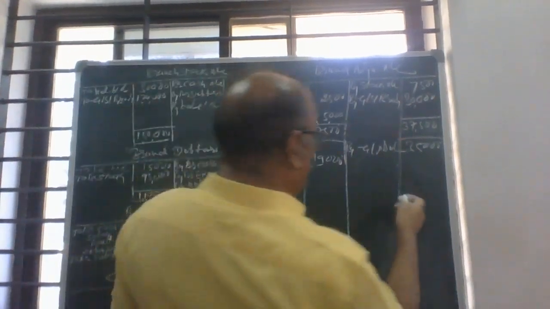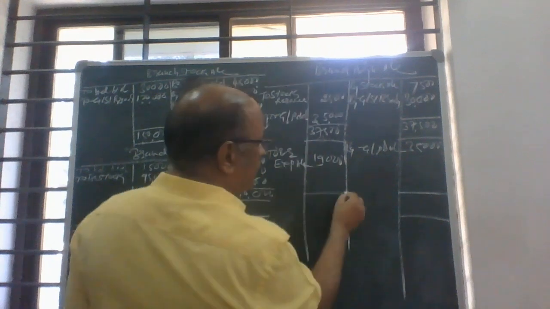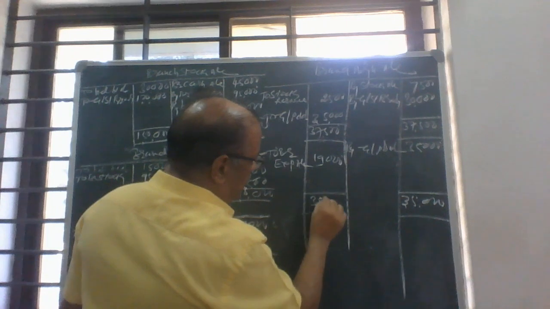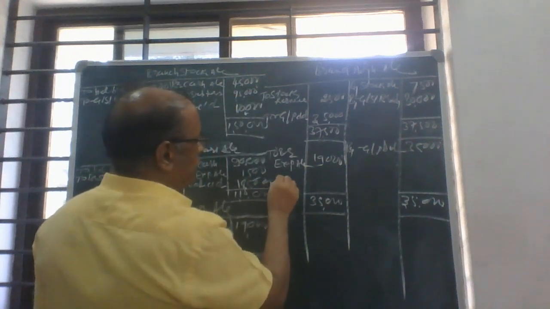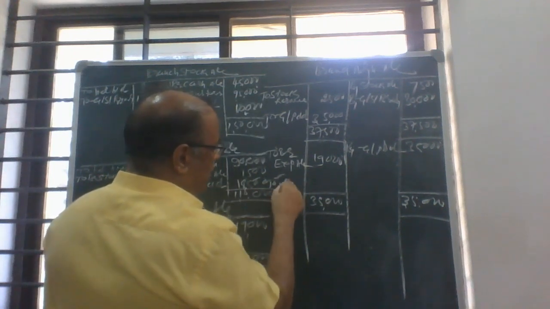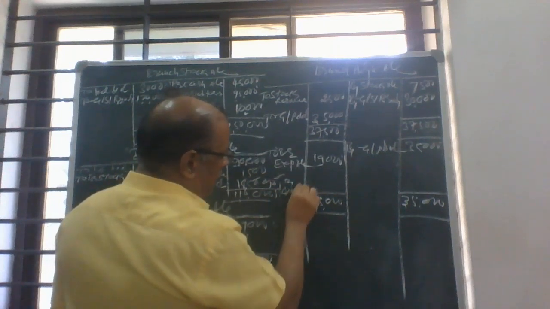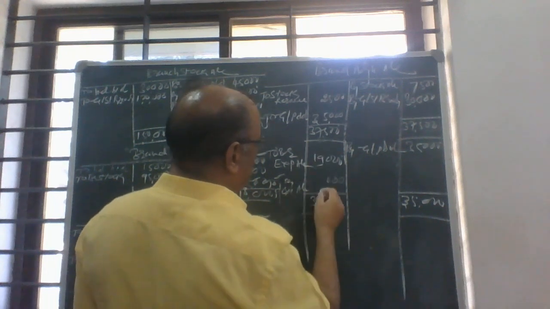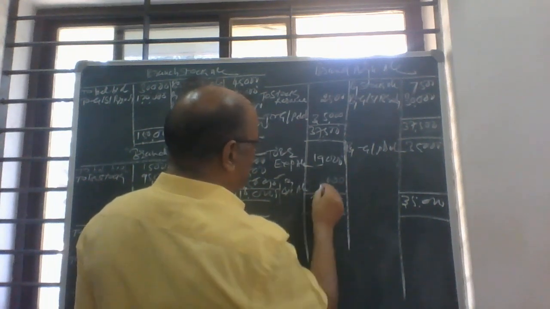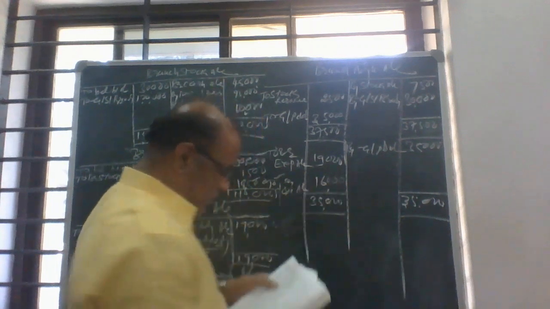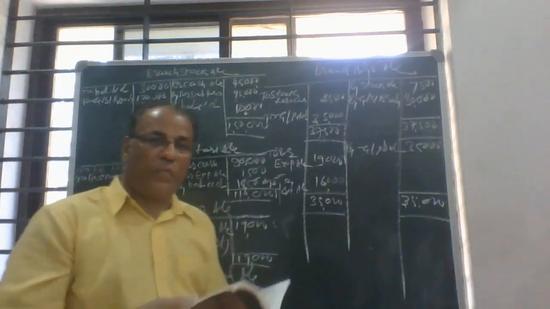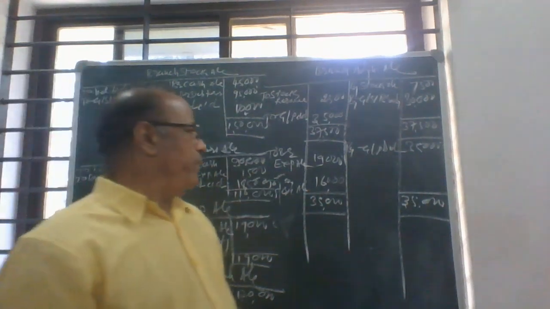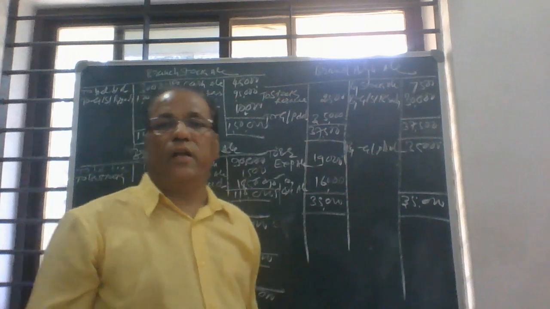So we have to close this account also. 35,000, the difference, is transferred to the general profit and loss account. So what is the amount? 16,000 rupees is the net profit. 16,000 will be the net profit. It is transferred to the general profit and loss account.